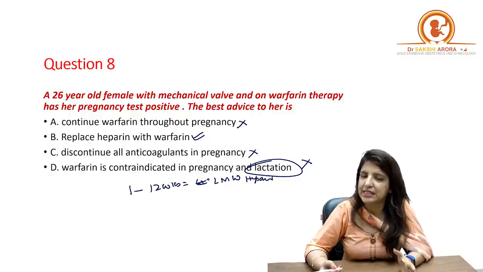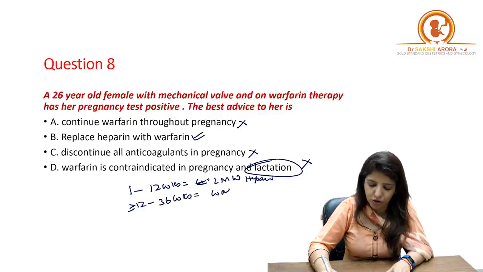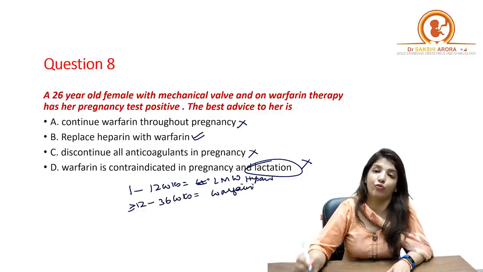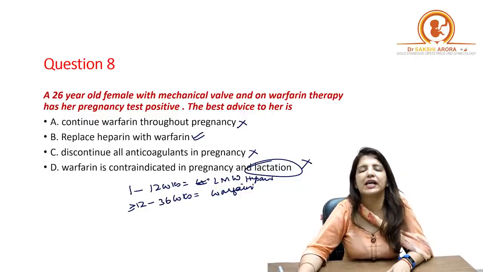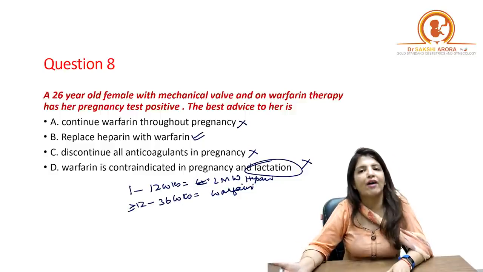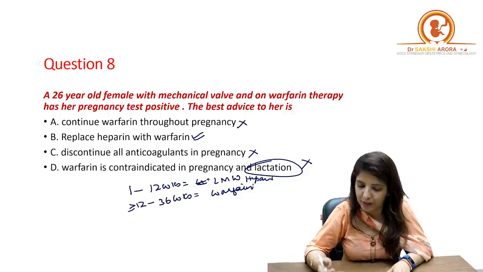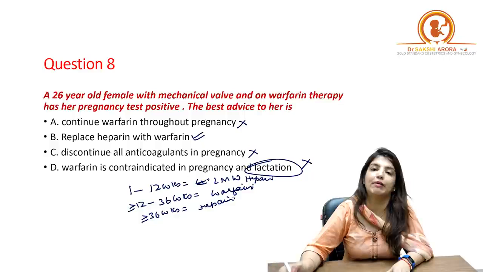After 12 weeks, that is from the second trimester onwards and up till 36 weeks, I am going to put the patient back on warfarin. That is because pregnancy is a hypercoagulable state and it needs a very strong anticoagulant, right? So I have to put the patient back on warfarin. But again, at 36 weeks, I am putting the patient back on heparin.